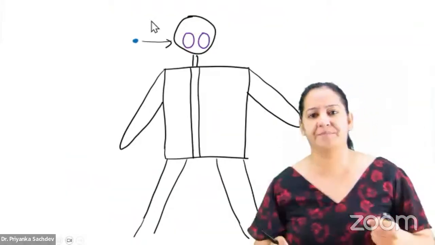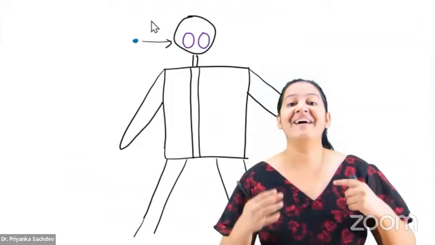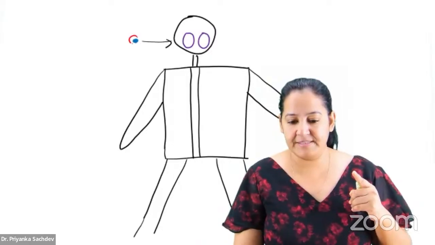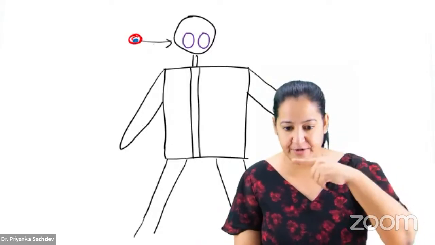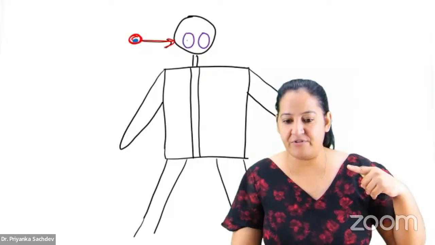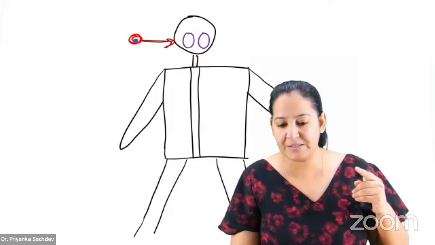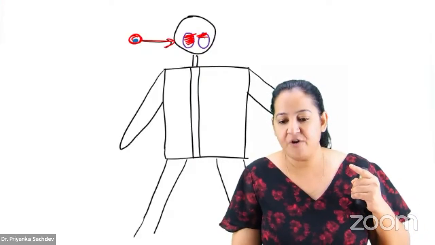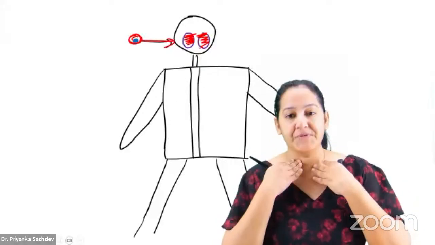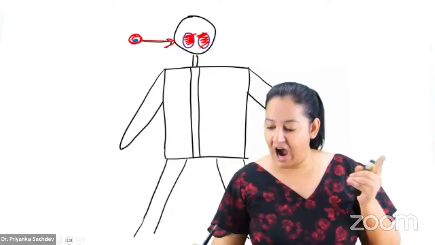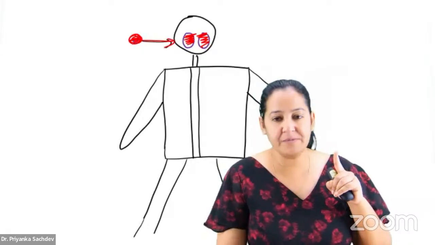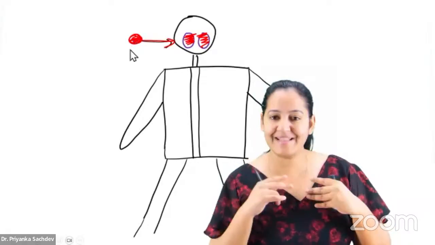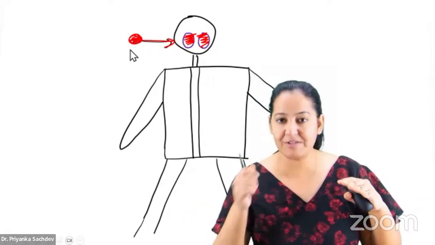Let me tell you how diphtheria occurs. Diphtheria enters via the respiratory route. Once it enters, it involves the tonsils. It forms a pseudomembrane over the tonsils, gray in color. It looks like a membrane, but it's not a real membrane. If you try to separate it, it will bleed.